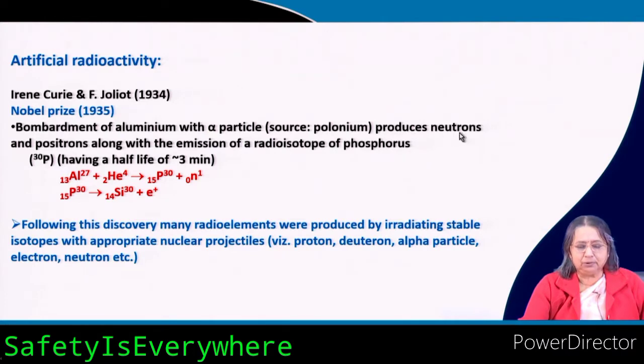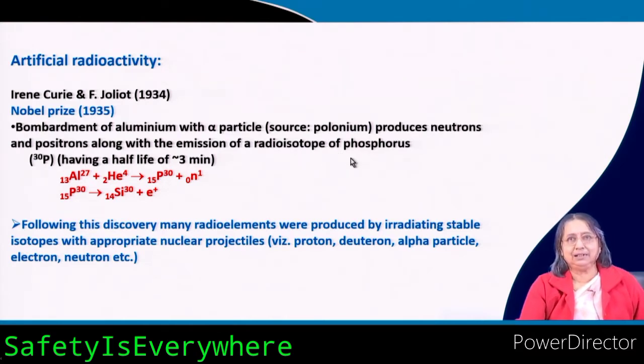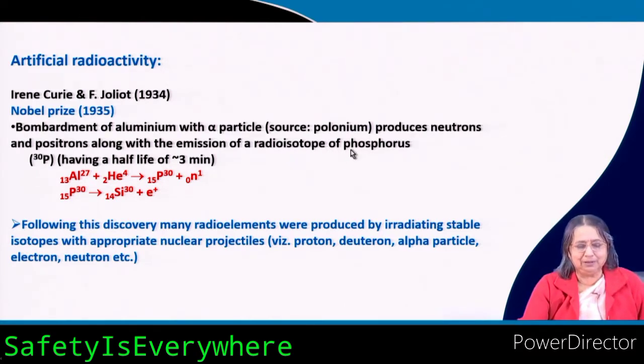But what is the observation? It produces neutrons and positrons along with the emission of a radioisotope of phosphorus. This is the artificially produced radioisotope of phosphorus. It is artificial radioactivity. So, the artificially produced radioactive element is nothing but this one, the radioisotope of phosphorus. There are two steps, and this has a half life of only 3 minutes. Transient existence, only 3 minute half life.